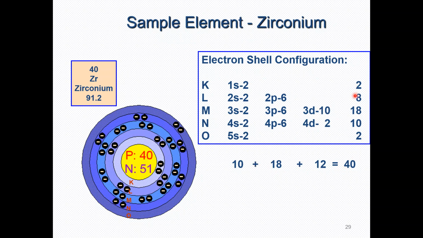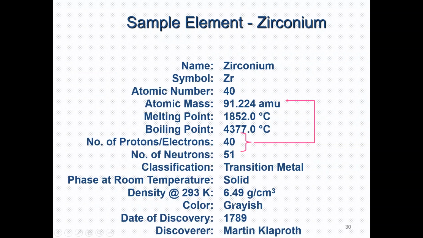If we add all these electrons, 2 plus 8 plus 18 plus 10 plus 2, we get 40, the total number of electrons that zirconium has. That is the electronic shell configuration of zirconium, and that is how we divide the atom into different shells and subshells.